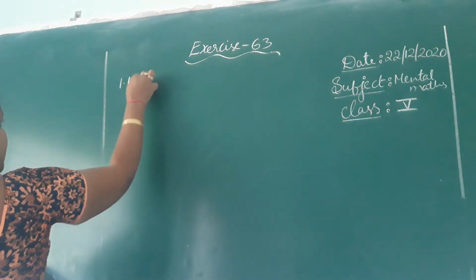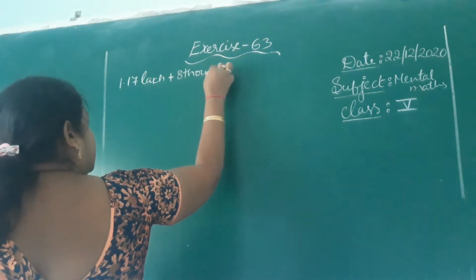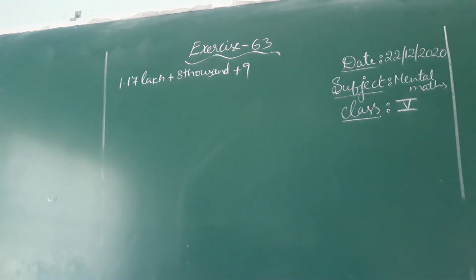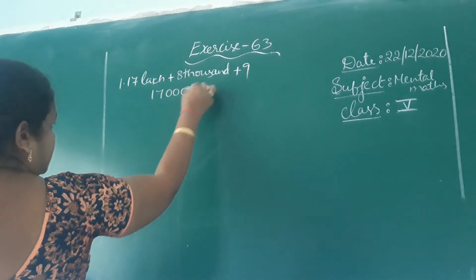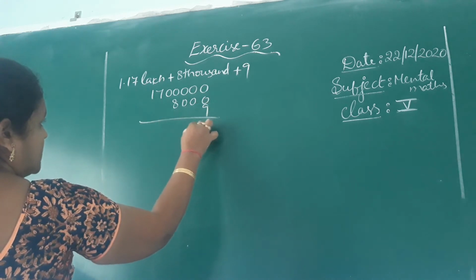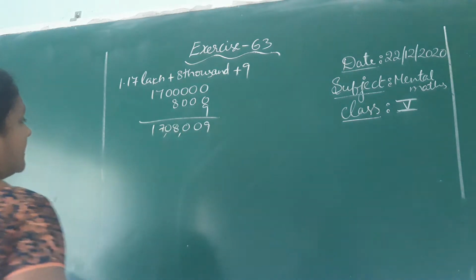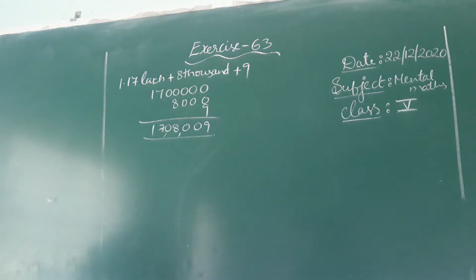First one, 17 lakh plus 8,000 plus 9. Okay. What is 17 lakh? 8 thousands and 9. If you add, it is 1,708,009, so it's nothing but 17 lakh 8,009. See the next one children.